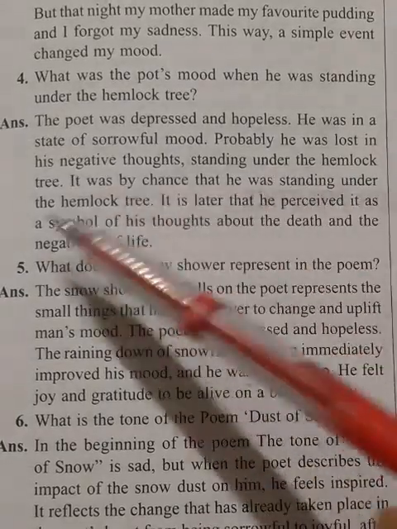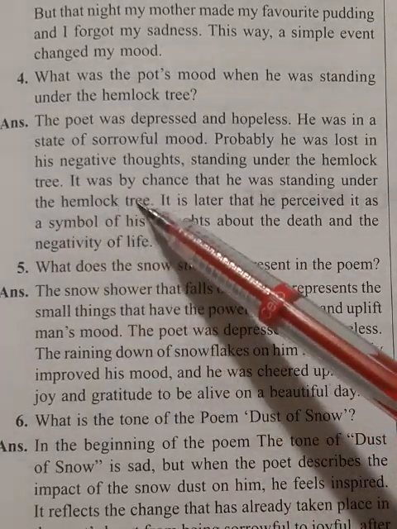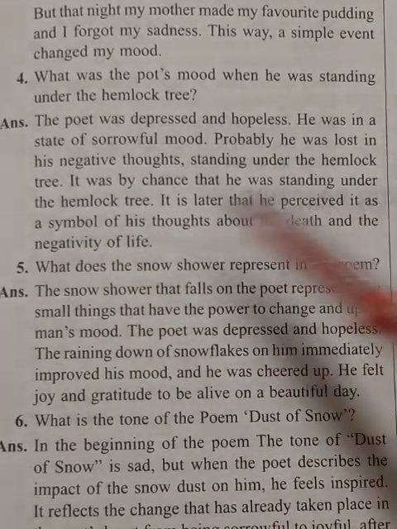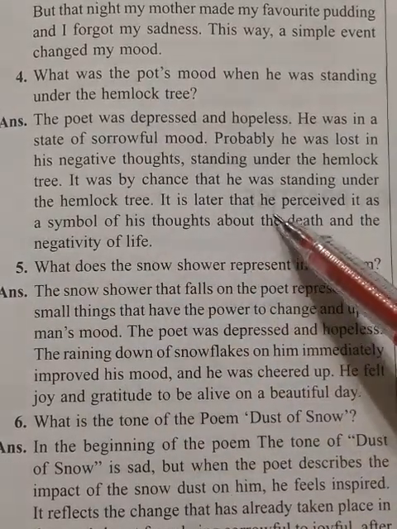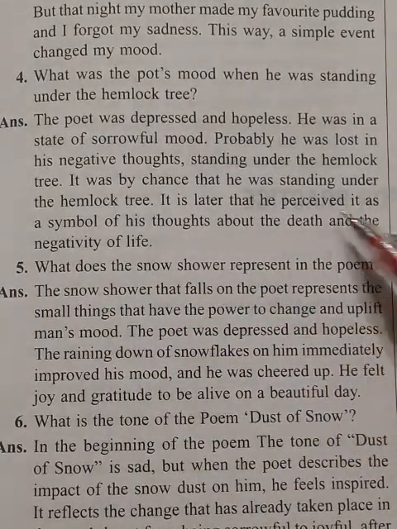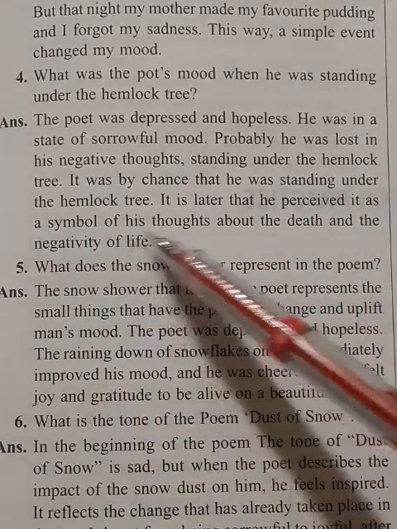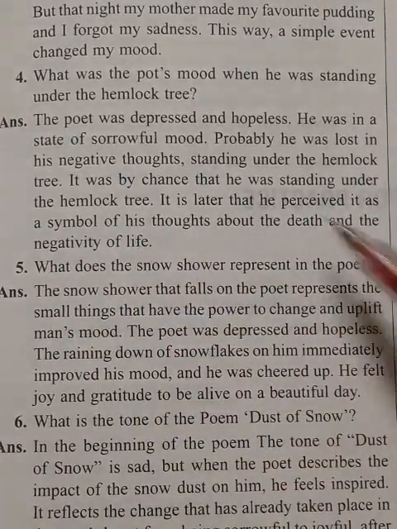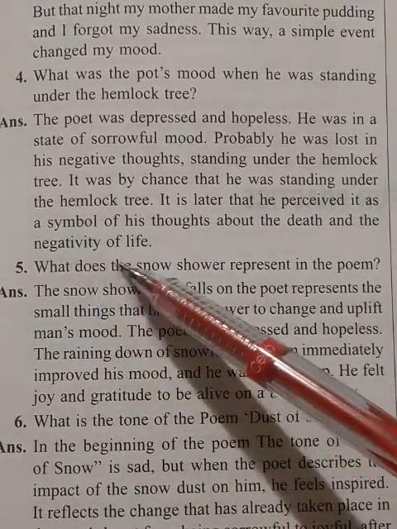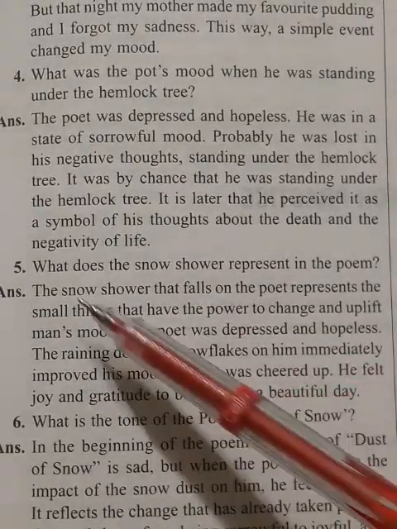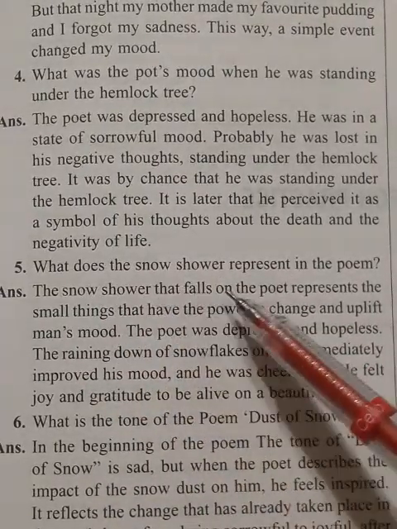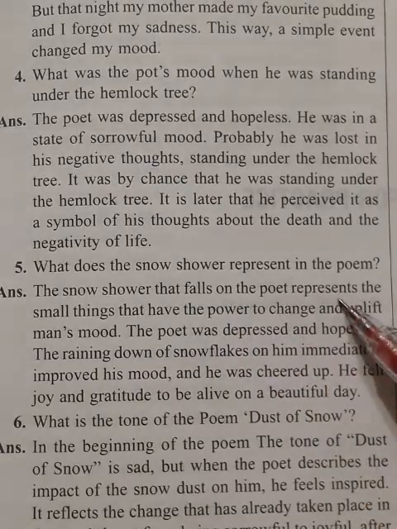Standing under the hemlock tree, it was by chance that he was standing under the hemlock tree. It is later that he received it as a symbol of his thoughts about the death and the negativity of life.